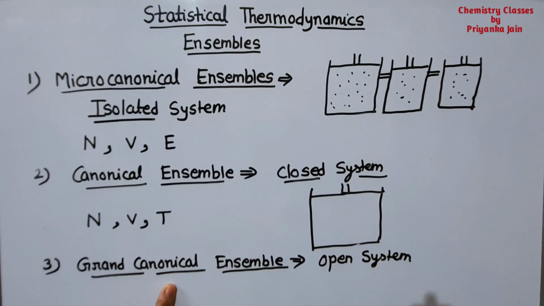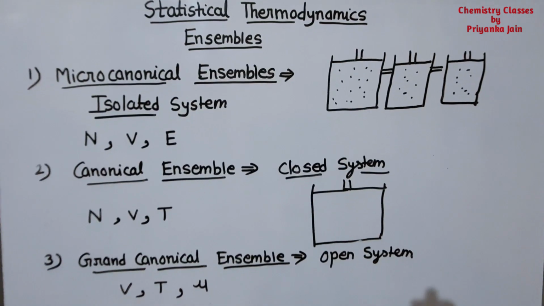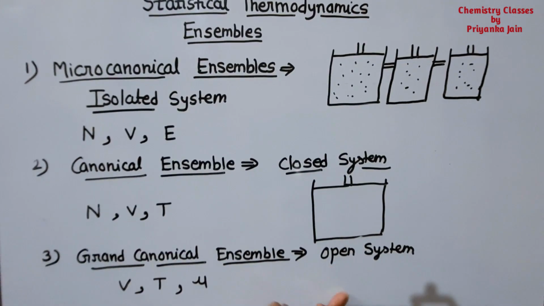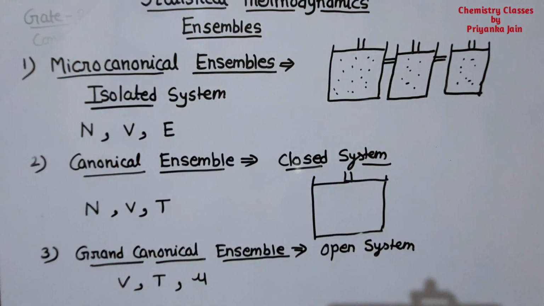And now here we can see that the systems are open, so there is transfer of matter, so the number of moles will not be the same, right? So what will be the same here? The volume, the temperature and the chemical potential will be the same for all the systems under the grand canonical ensemble, right?